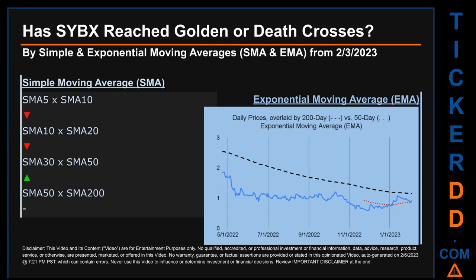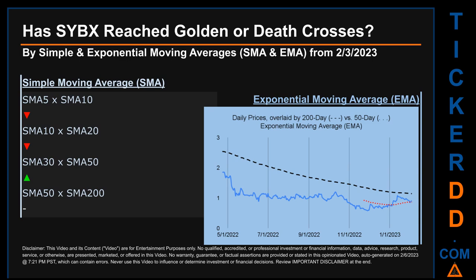For our opinionated analysis of third-party and abstracted data, we decided to look at both simple moving average (SMA) and exponential moving average (EMA). The latter calculates moving average by giving more weighting to recent prices. For EMA, you can be the judge. Look at the generated graph on this page.